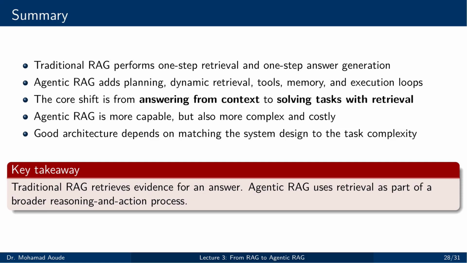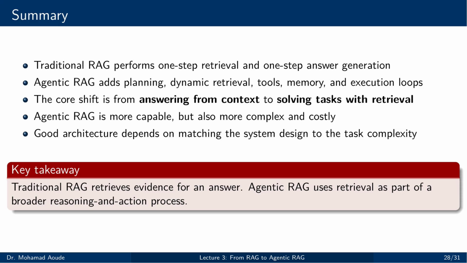Let us summarize the core ideas of the lecture. Traditional RAG performs one-step retrieval and one-step answer generation. Agentic RAG extends that model by adding planning, dynamic retrieval, tools, memory, and execution loops. The deepest conceptual shift is from answering from context to solving tasks with retrieval as one capability in a larger system. Agentic RAG is more capable than standard RAG, but it is also more complex, more expensive, and more demanding to evaluate. That means design choices should not be made based on fashion. They should be made based on task complexity and operational need.